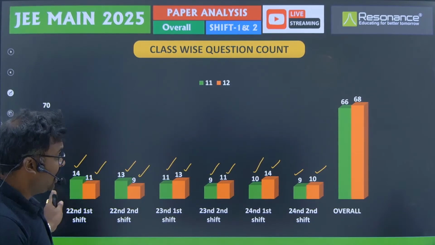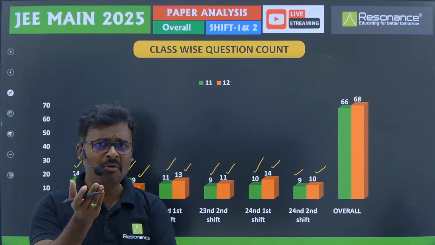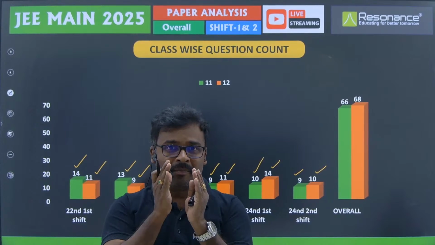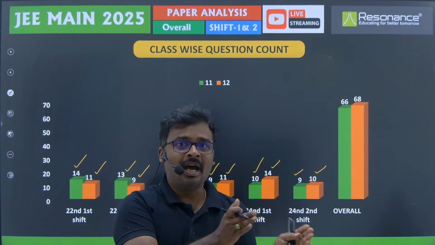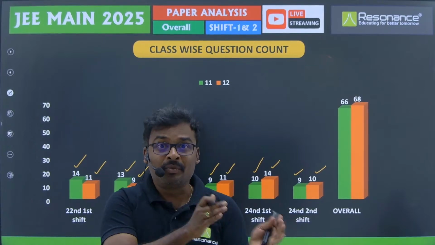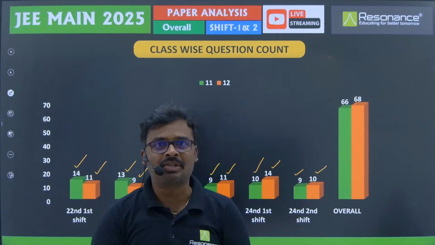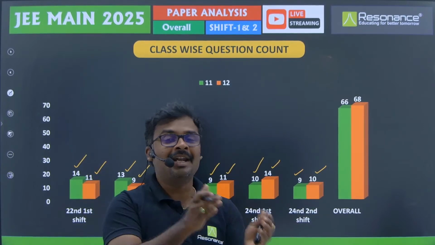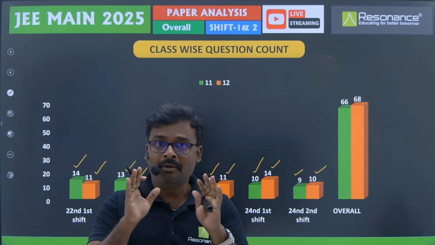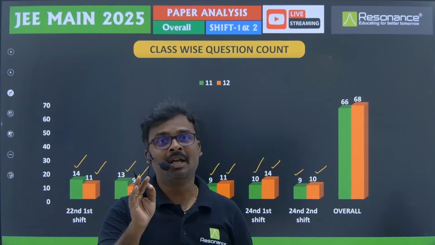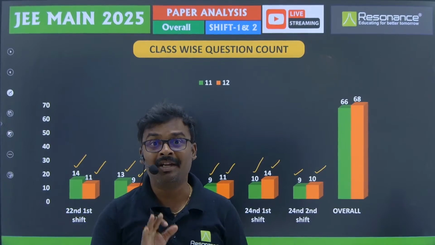So if you see here, there is not much difference. Overall 25 questions are there. If you perfectly divide them, it is 12 and a half, which is not possible, so 12 and 13. From 12 and 13, even if one question shifts to the other side, it will become 11 and 14 or 10 and 15, right? So from every year, first year and second year, a minimum of 10 or 11 questions are definitely possible, right?